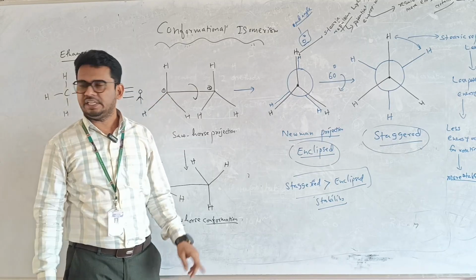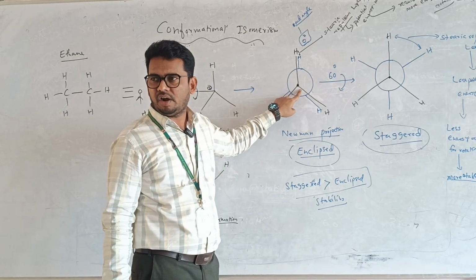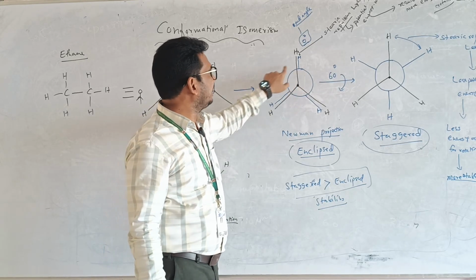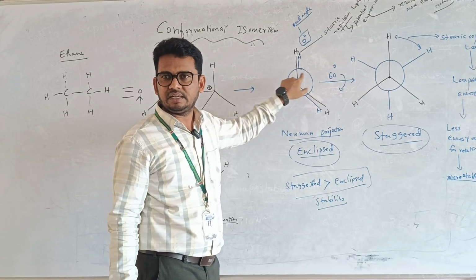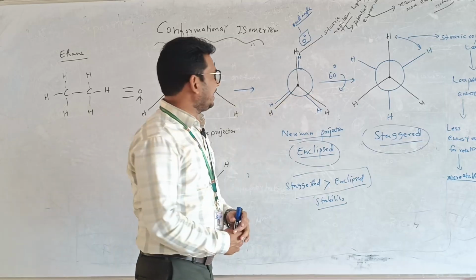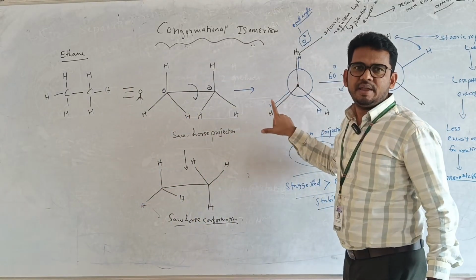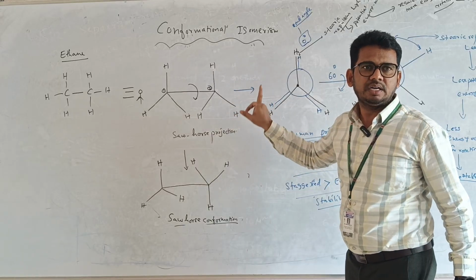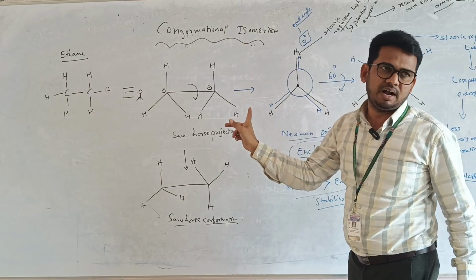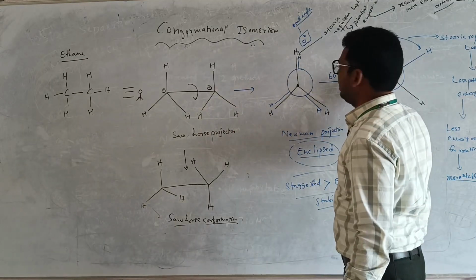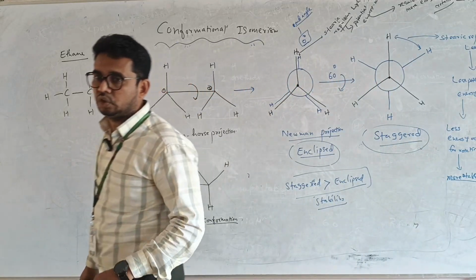That is the reason for the Newman projection. The front carbon I show with a dot, and the second carbon I show with a circle. First carbon with the dot, second carbon with the circle. Only the hydrogens of the second carbon undergo movement. Why? Conformation is nothing but movement of the single bond, meaning rotation of the single bond. Rotation of the single bond produces the staggered conformation according to Newman.